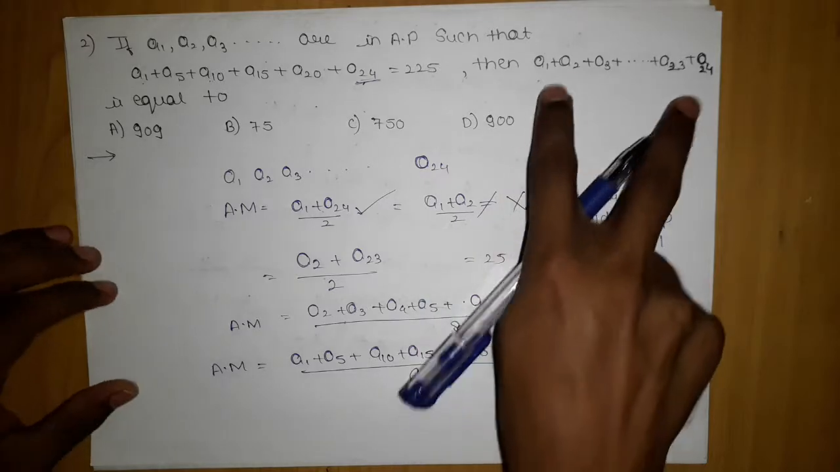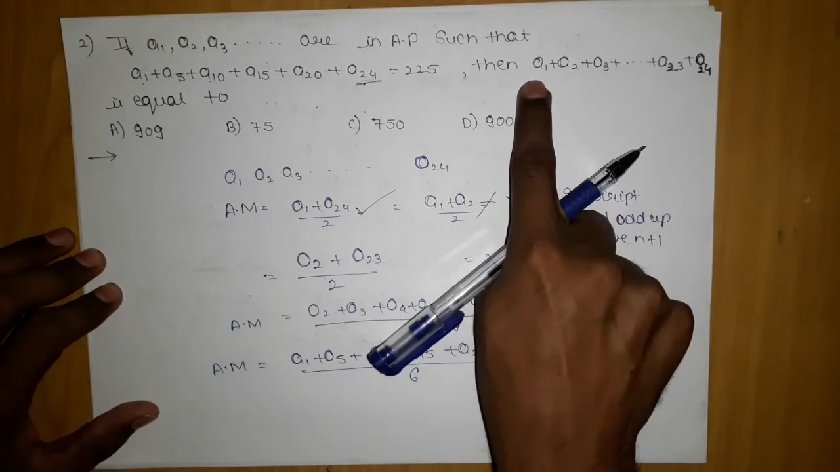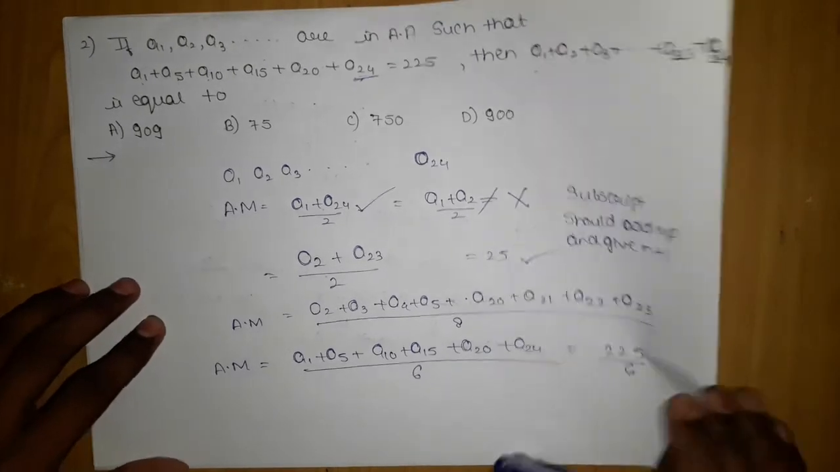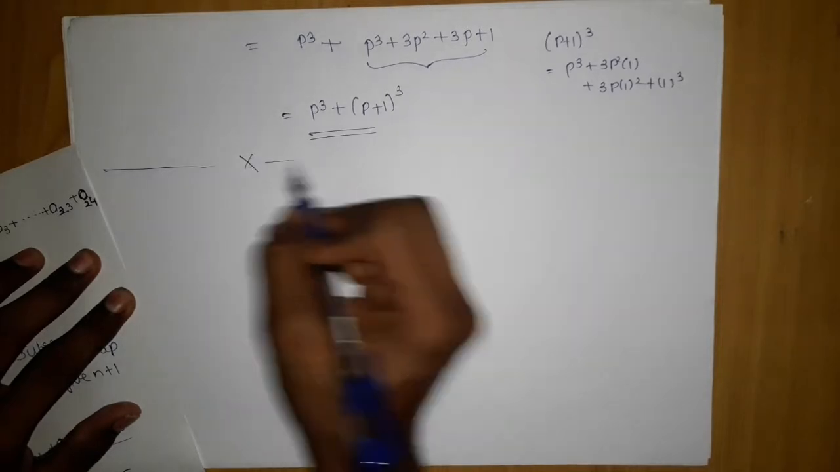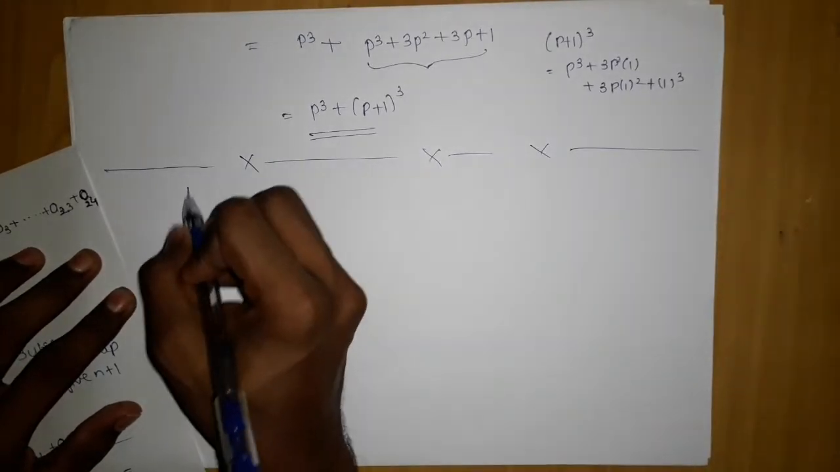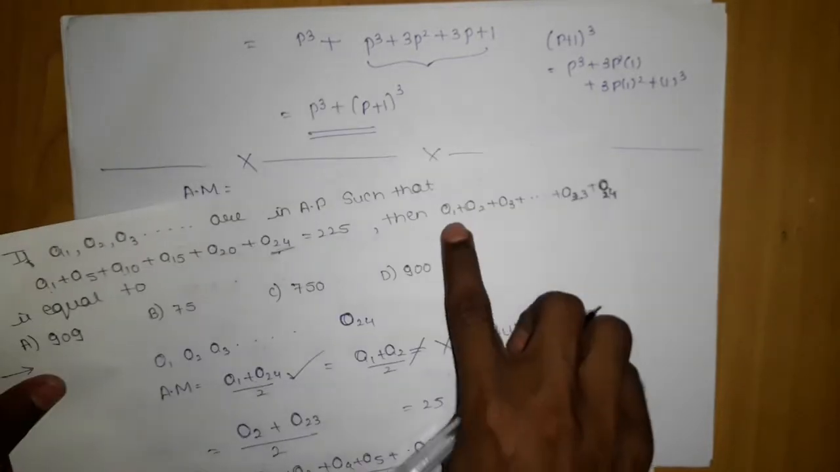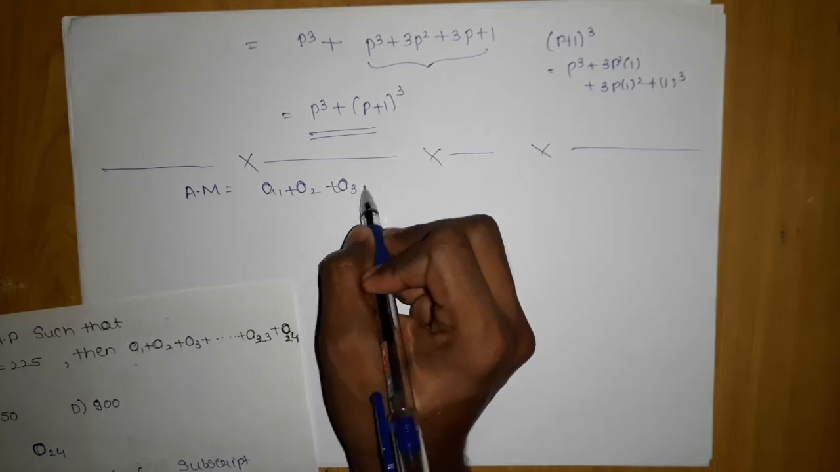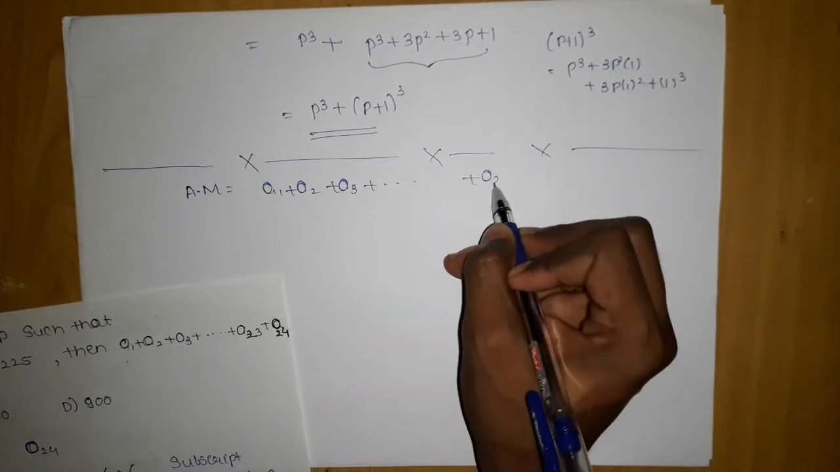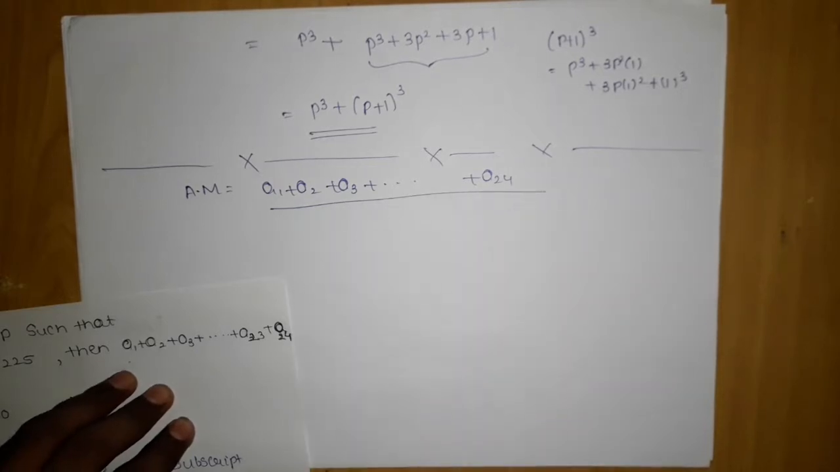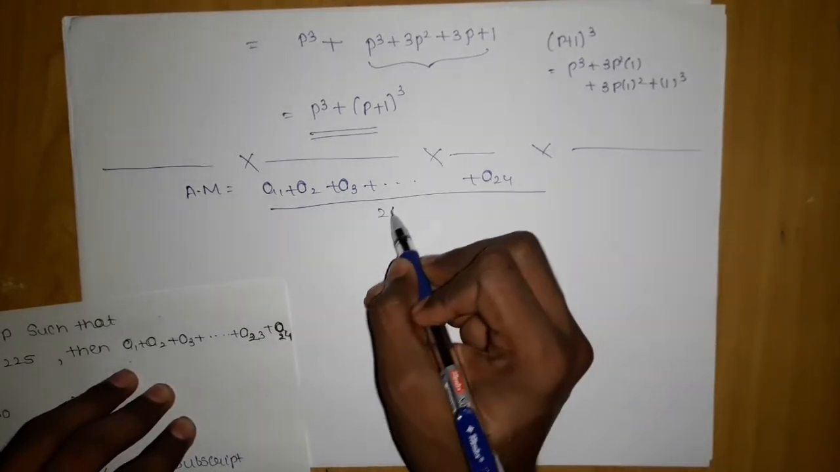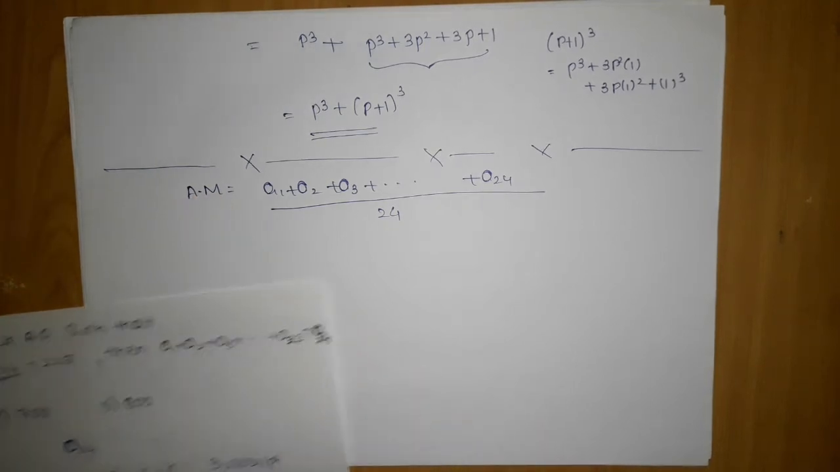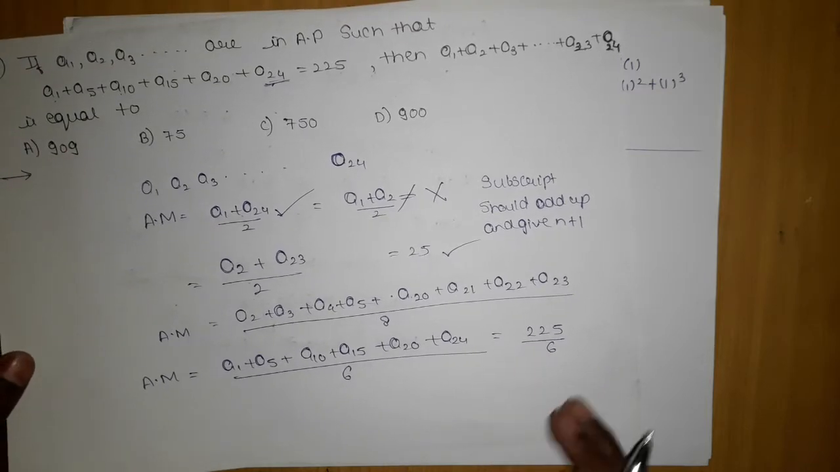But can I create AM using this? If you see, 1 plus 24 gives me 25, 2 plus 23 will give me 25. So I will solve this here. The AM for this will be A1 plus A2 plus A3 and so on till A24, and all are giving me subscript 25, so they are valid. Now 24 terms are there, so I will divide by 24. This should also be AM, and do I have the AM value? Yes, I have the AM value, which is 225 by 6.